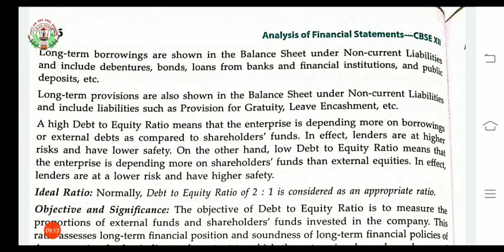On the other hand, in the opposite case, if there is a low debt to equity ratio, that means the enterprise is depending more on equity or shareholder funds than on external equities. And what will be the effect of this on the enterprise? Lenders will be at lower risk and have higher safety. It means the parties giving loans or money to that particular enterprise have a very low risk, because this enterprise can easily return their money. The ideal ratio is considered as 2:1.